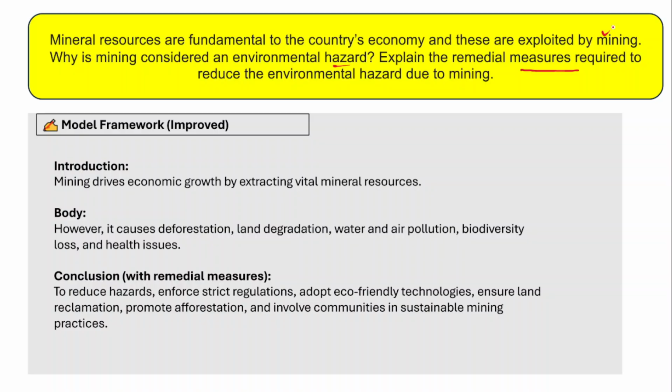And in the conclusion, you should also write the remedial measures, because mining is generally considered an environmental hazard. So in this context, you need to suggest the remedial measures also. For example, there is a need to enforce strict regulations by the government, by the Central Pollution Control Board and State Pollution Control Boards. Apart from that, when you are extracting the mineral resources, adopt eco-friendly technologies.